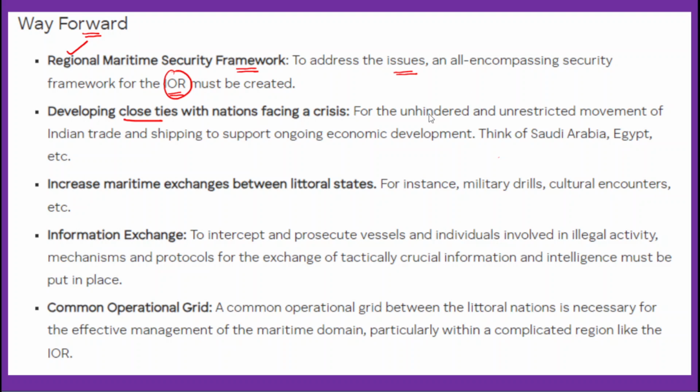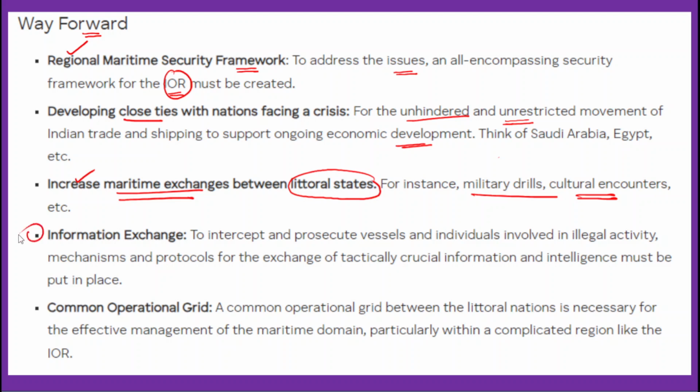Therefore, for the unhindered and unrestricted movement of Indian trade and shipping to support ongoing economic development, for example with countries like Saudi Arabia and Egypt. And apart from that, we need to focus on increasing the maritime exchanges between all the littoral states, so that we will be well prepared to deal with any sort of eventuality. That involves conducting military drills, cultural encounters, etc.